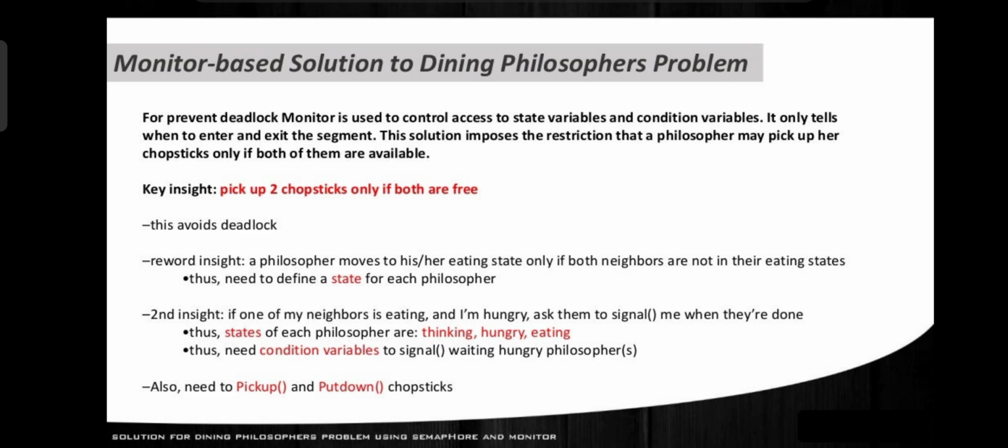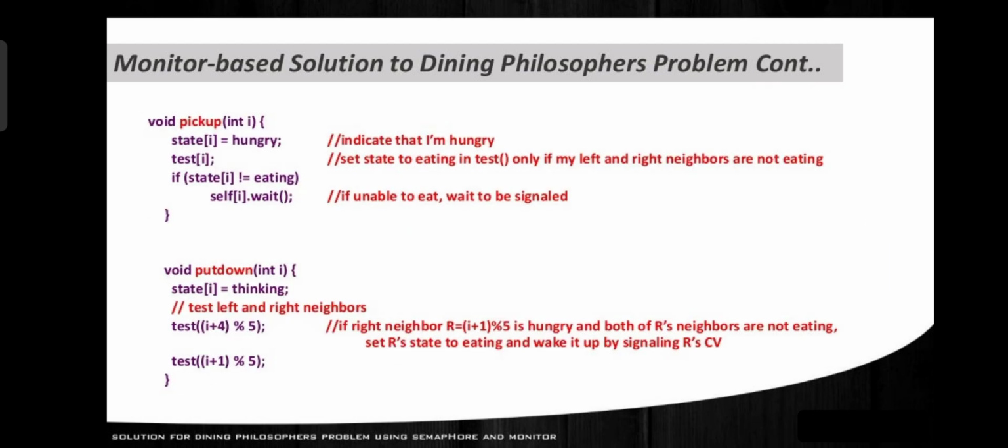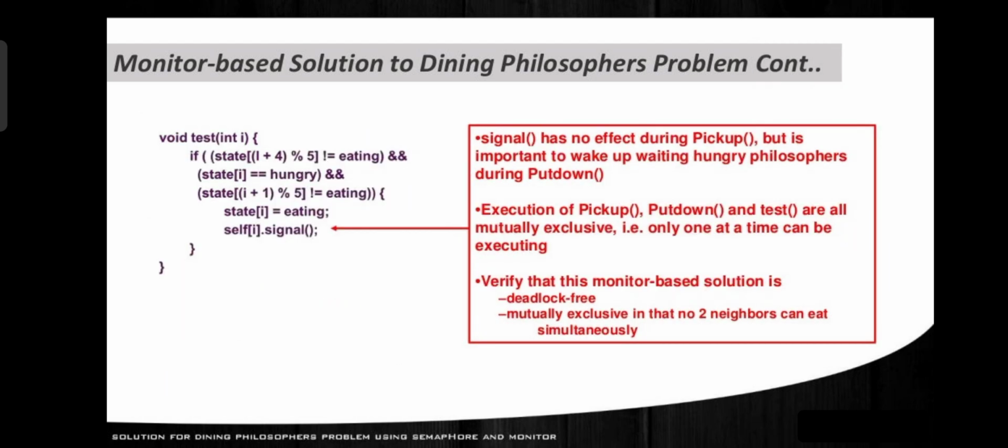Now, the monitor-based solution to the dining philosophers problem. To prevent deadlock, a monitor is used to control the state variable and condition variable. It only tells processes to enter and exit the segment. This solution imposes the restriction that a philosopher may pick up her chopsticks only if both of them are available. What is the key insight of this problem? Pick up two chopsticks only if they are free. This is some code for the monitor-based solution to dining philosophers.